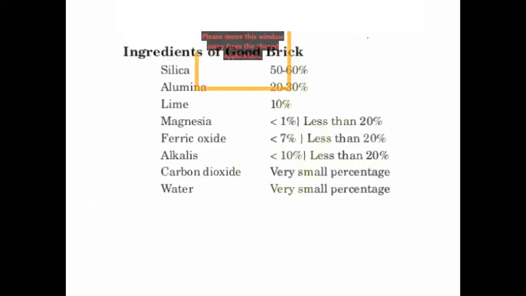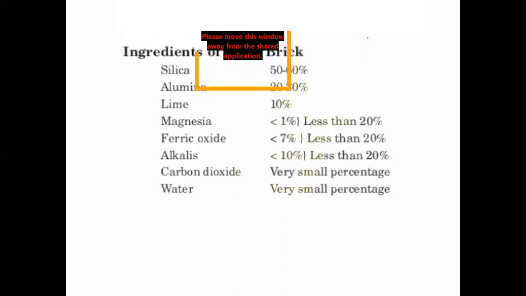Next, coming to the ingredients of brick. The major ingredient of brick, as I already told, is that it's a clay based product. The first ingredient would obviously be silica, whereas in cement, the major ingredient would be lime. Here the first ingredient is silica, about 50 to 60 percentage, alumina 20 to 30 percentage, lime 10 percentage, magnesia less than 1%, and so on.